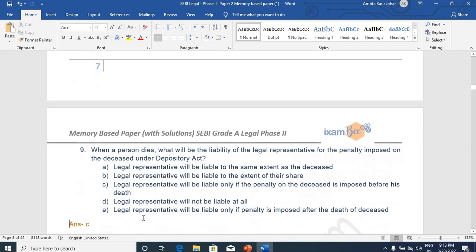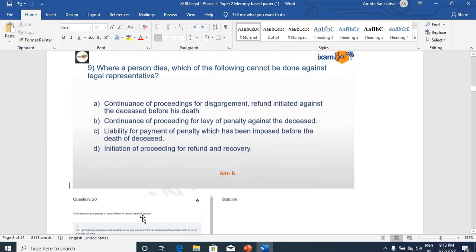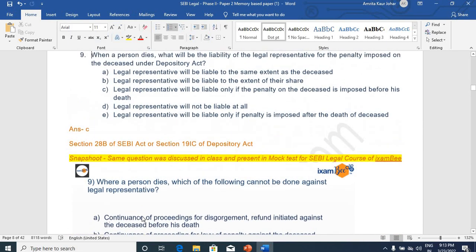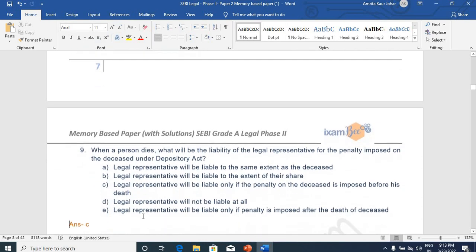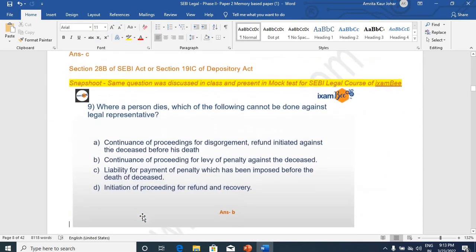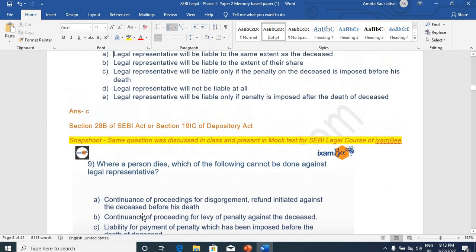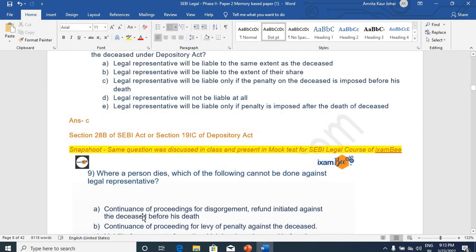When a person dies, what will be the liability of the legal representative for the penalty that is imposed on the deceased as per the Depositories Act? So these were the options. Legal representative will be liable to the same extent, will be liable to the extent of their share, will be liable only if penalty is imposed on the deceased person, or else he will not be liable.